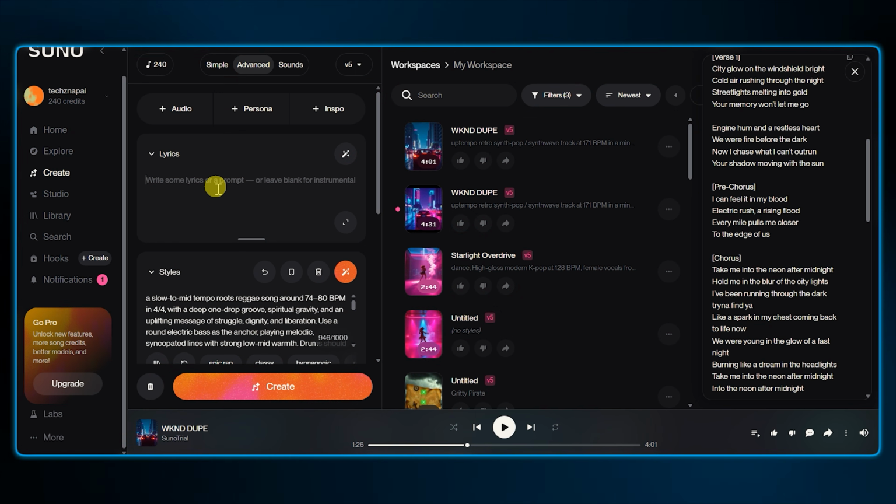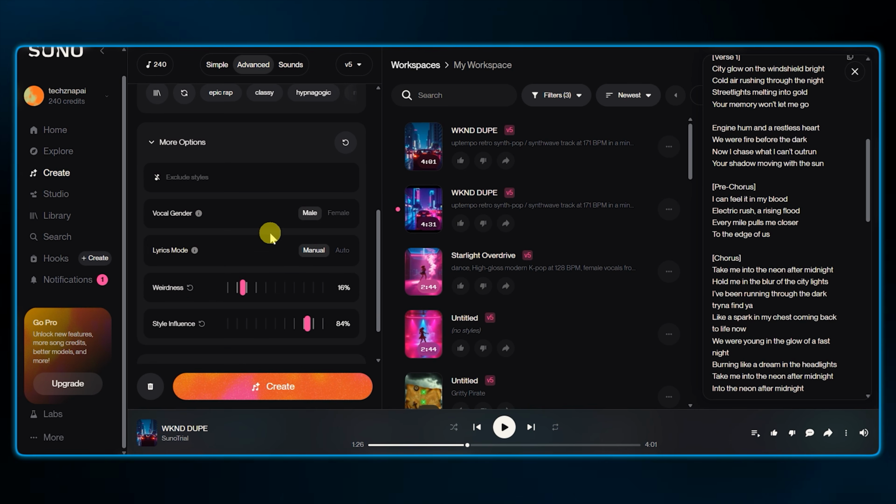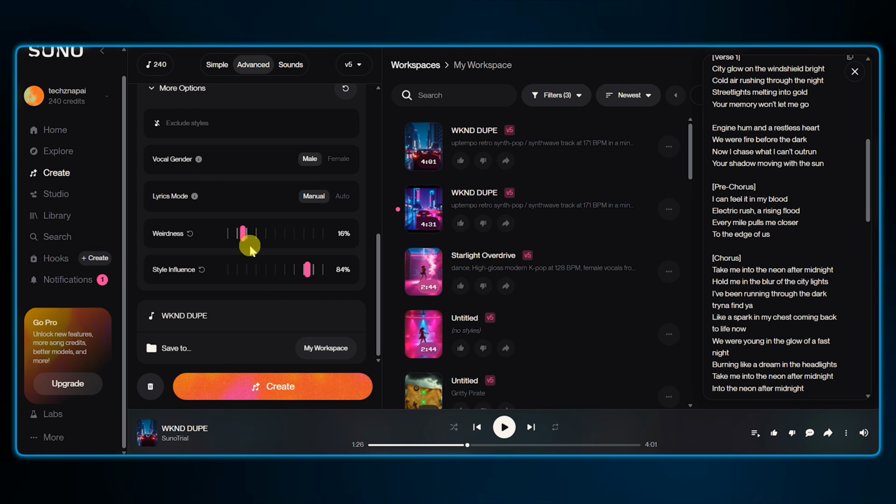I've got some conscious reggae-style lyrics ready, so I'll paste those in as well. Let's keep the sliders exactly where they were. Low weirdness, high style influence, and hit create.